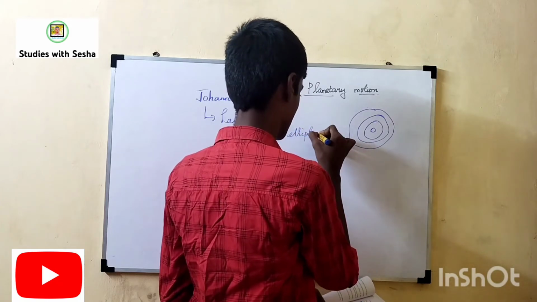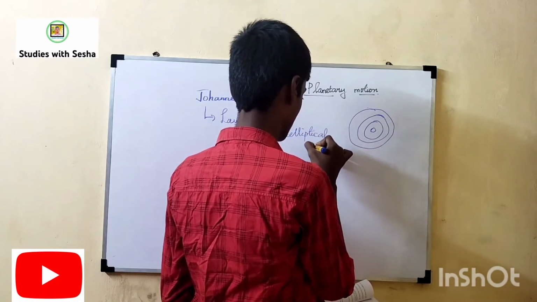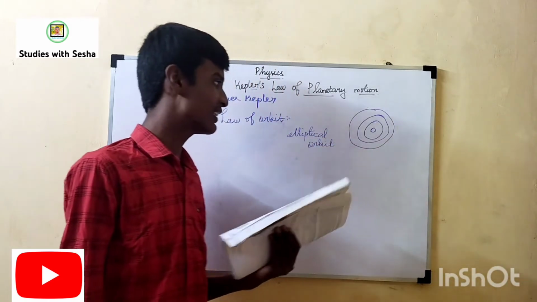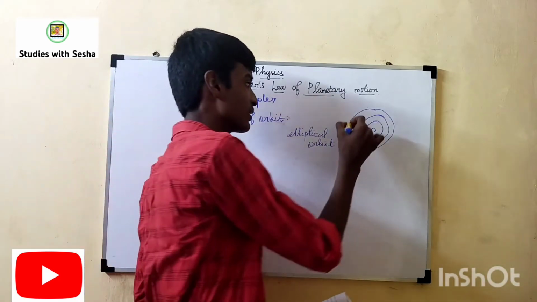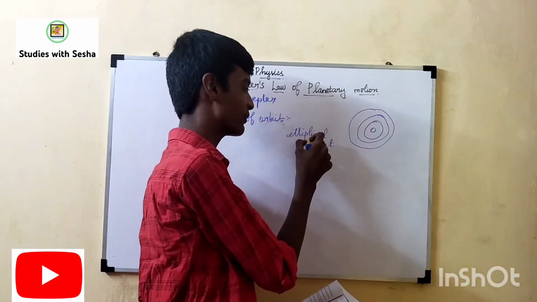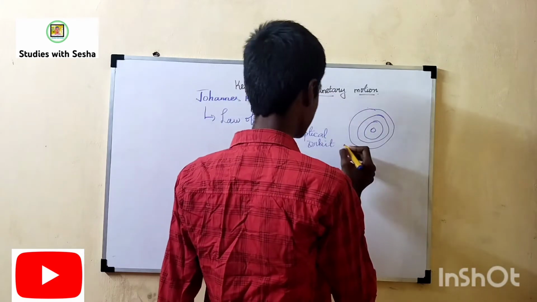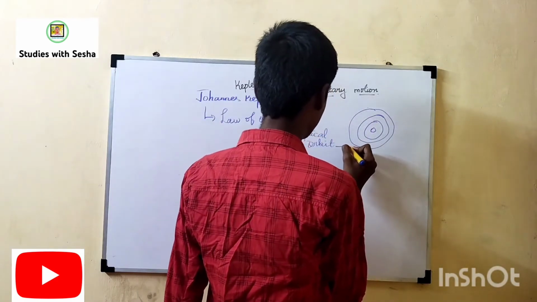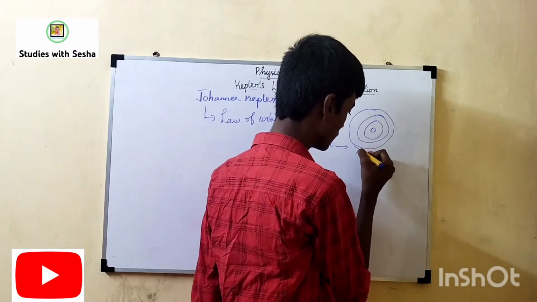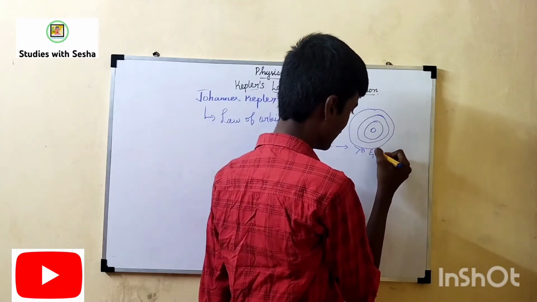Elliptical orbit. So elliptical orbit is nothing but a circulation path. It covers a circle path, called elliptical orbit, and Kepler says the eccentricity of an elliptical orbit is more than 0 and less than 1.